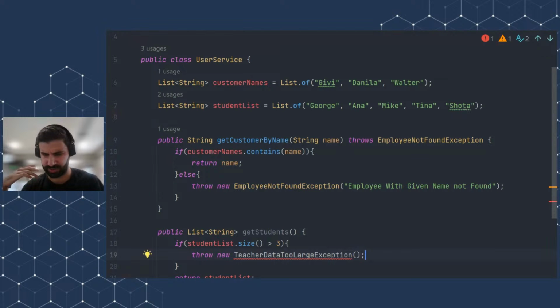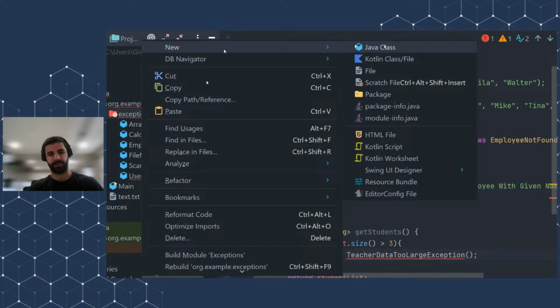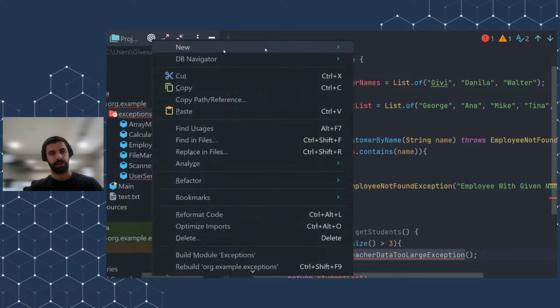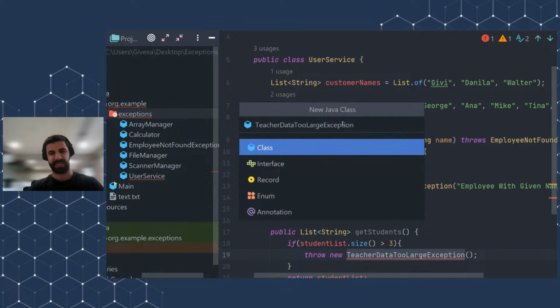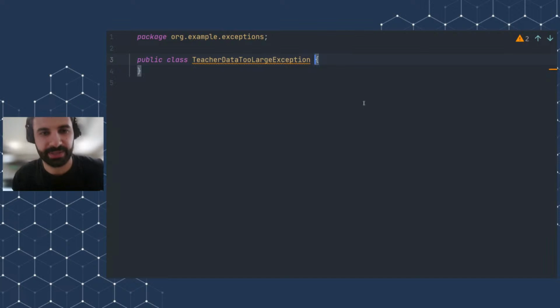Actually, you can name this differently if you want, like student data too large exception, or data too large exception, or something like that. And we are going to create this custom exception now. I'm going to create, can I copy this by the way? Yeah, I can. I'm going to create a class, and now let's think logically, is this a checked exception or unchecked exception, etc.?